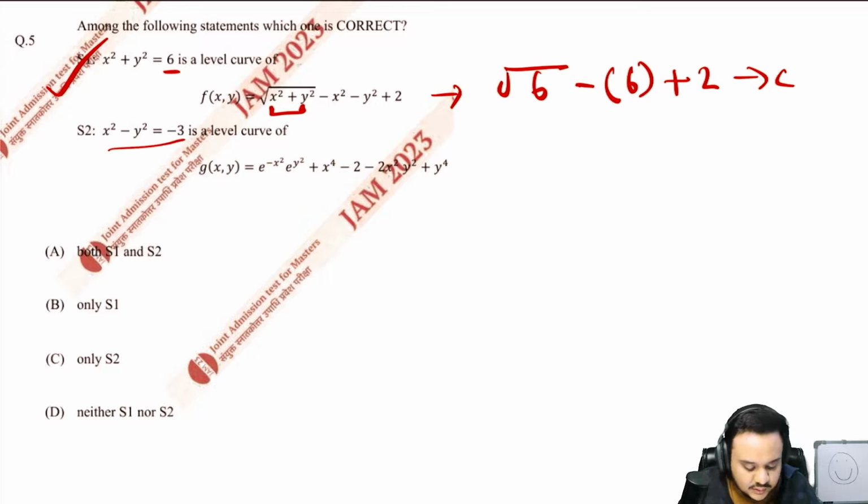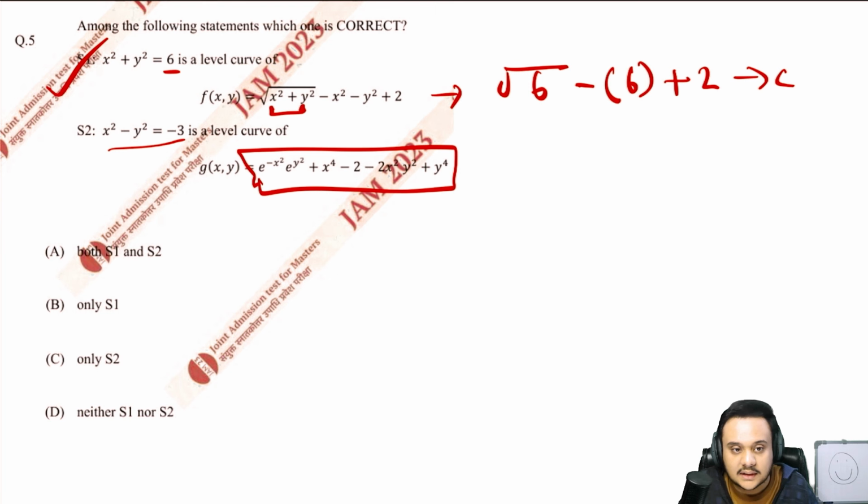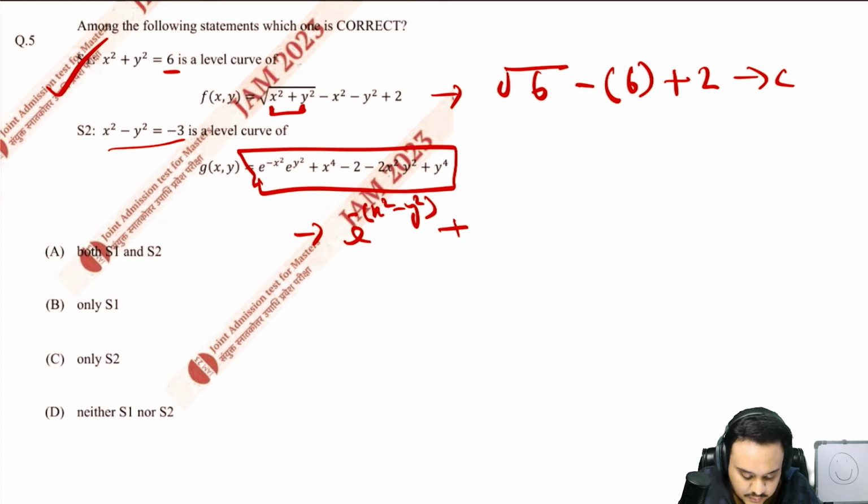Similarly, check for this x square minus y square. Try to form this equation so that you get the entire equation in terms of x square minus y square. You know how to do that. The exponents will add up. You take the minus sign common, x square minus y square, plus the constant value here, because it is already a constant, so you do not care about it.